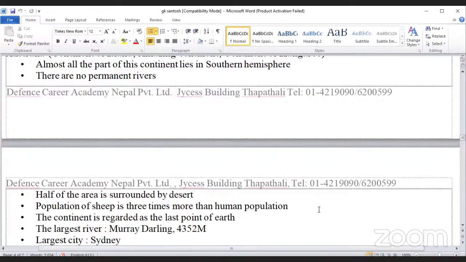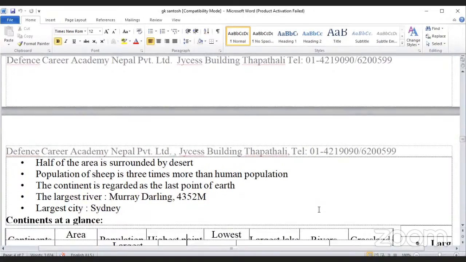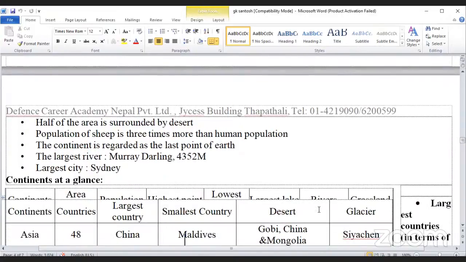Population of sheep is 3 times more than the human population. The continent is regarded as the last point of Earth. The largest river, Murray Darling, 435 km. Its largest city is Sydney.